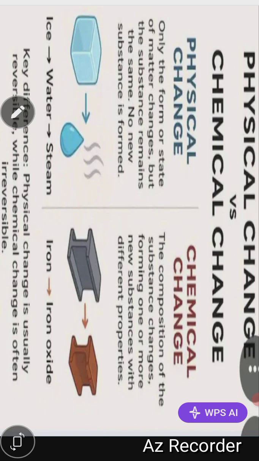An example of chemical change is iron turning to iron hydroxide, which is the iron rust. So the key difference is that physical change forms no new substance, while chemical change forms new substances. Physical changes are easily reversible, chemical changes are not easily reversible.